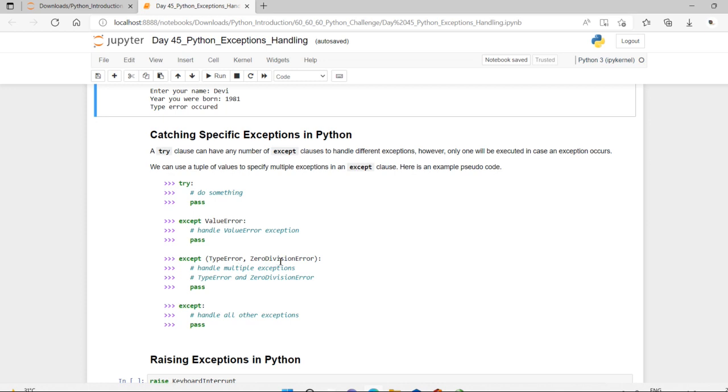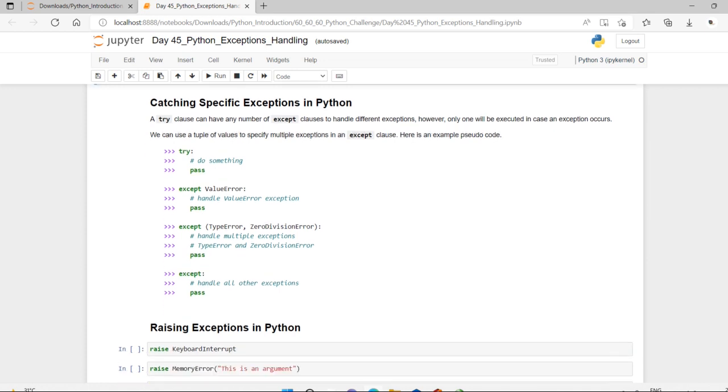And if it is a type error or zero division error, it goes there, and by default if nothing matches it goes to the except block. At least one has to be executed, whether it is a value error, a type error, a zero division error, or some other error.